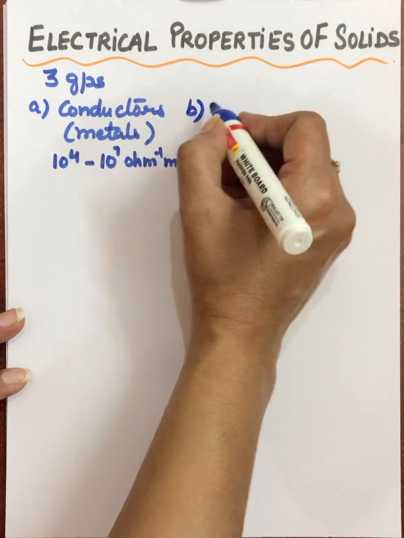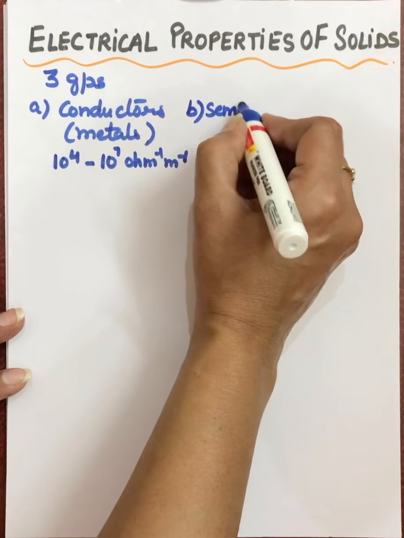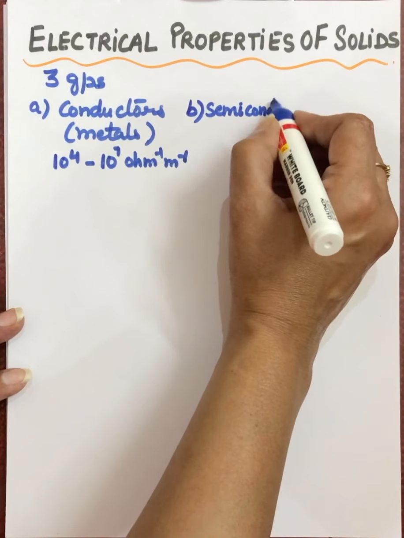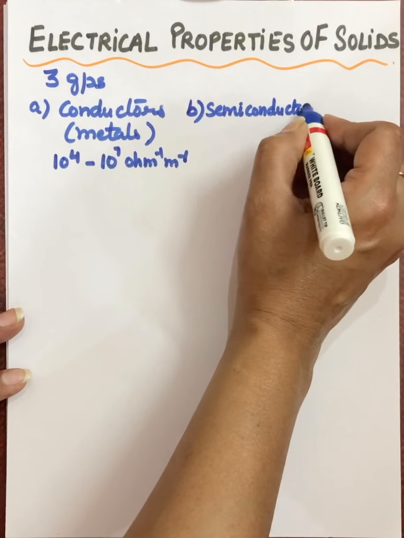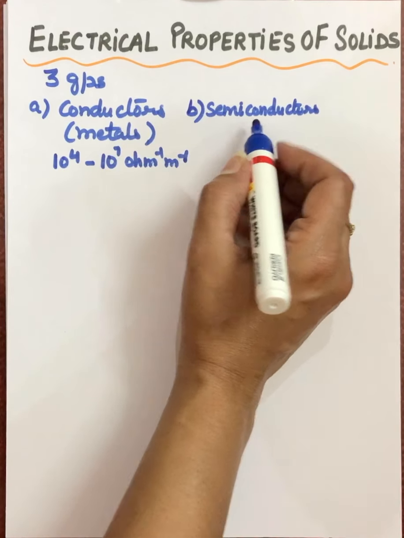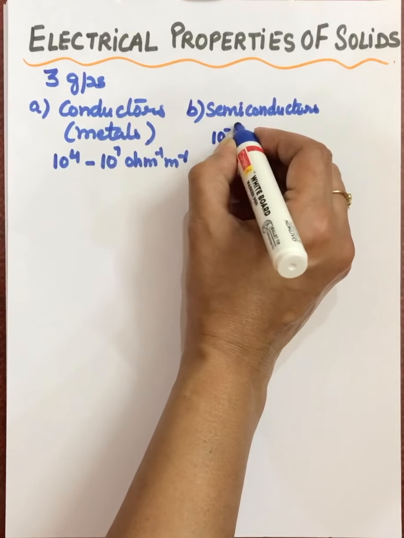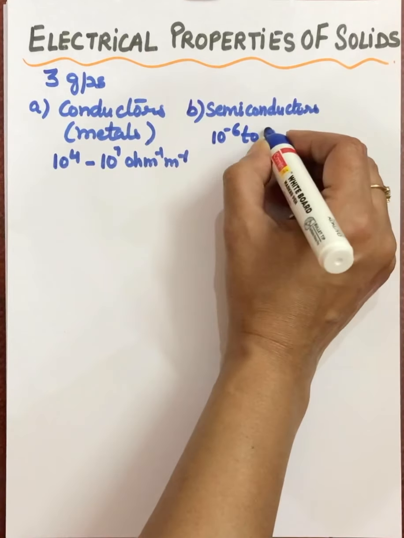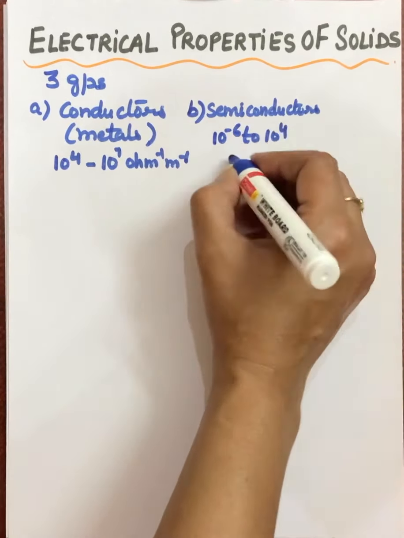Then we have semiconductors. Those solids which have intermediate conductivities ranging from 10 raised to power minus 6 to 10 raised to power 4 per ohm per meter, they are semiconductors.